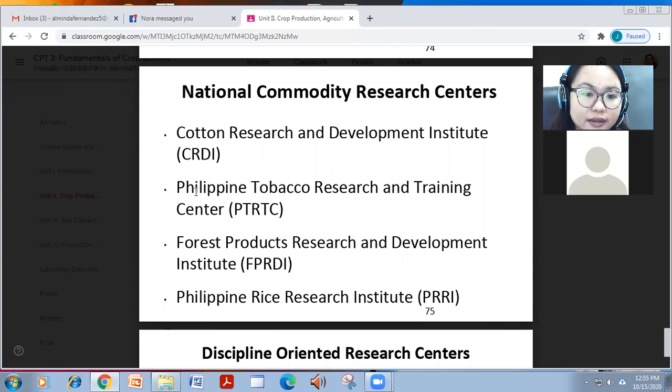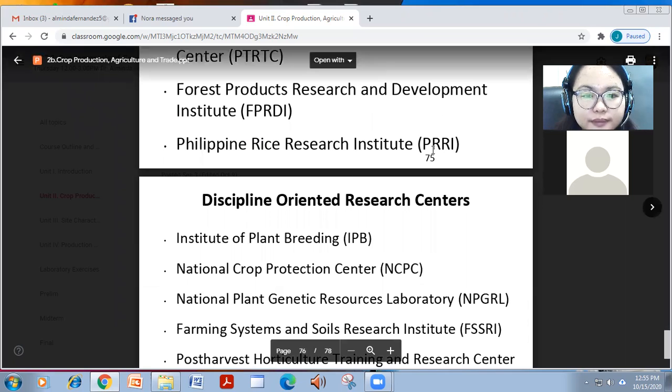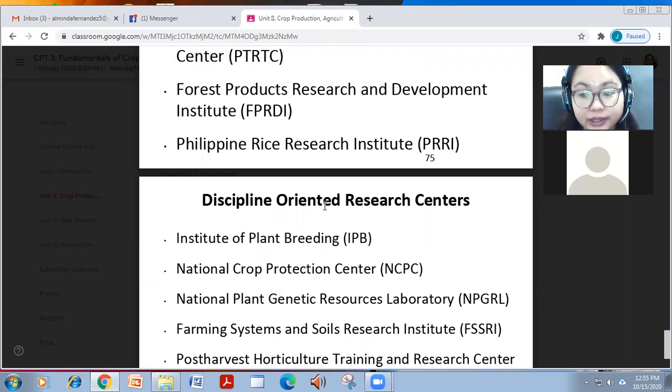Yung sa abaca at saka sa cotton industry. We also have the Philippine Tobacco Research and Training Center, the Forest Products Research and Development Institute, the Philippine Rice Research Institute, aside from the International Rice Research Institute, which is based in the Philippines in Los Baños, Laguna.